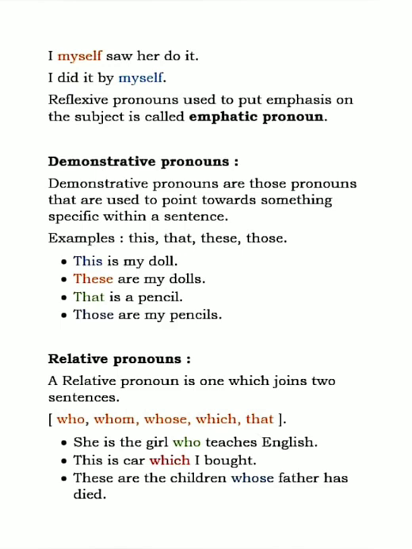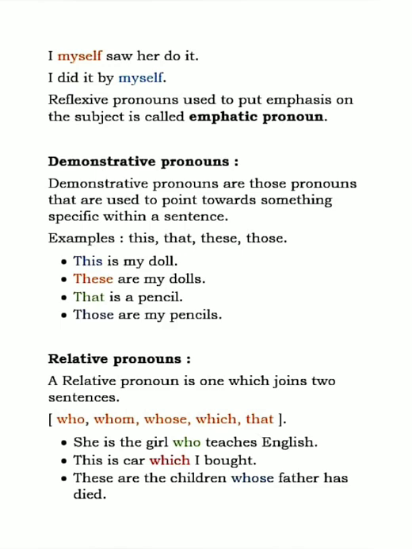This is my doll. Now doll is a singular noun. Okay, and this is used for singular nouns which are nearest to the thought or person of the speaker. Now nearest means which are placed near, means closer. Okay, this is my doll. That means the doll is here only, right beside me, or close to me.